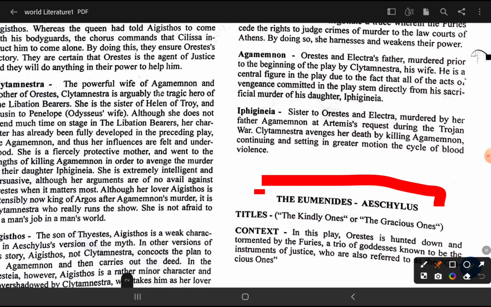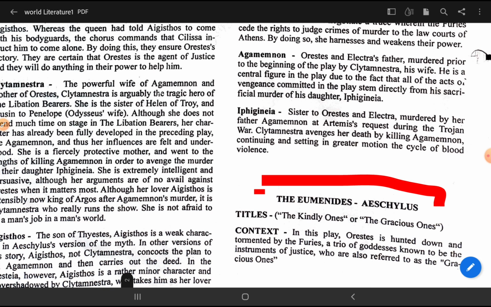Next is Iphigenia, sister of Orestes, और इन दोनों की सिस्टर बहन है ये. इसके फादर ने इसको, murdered by her father Agamemnon at Artemis's request during the Trojan War. That's it. Okay, so next work is Eumenides.